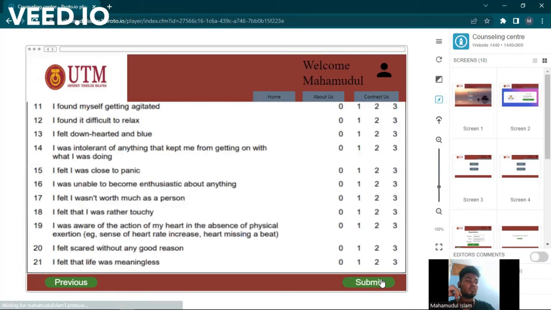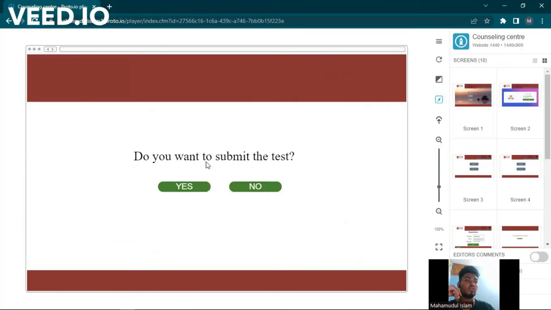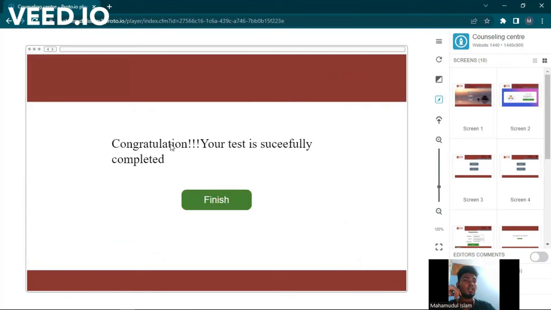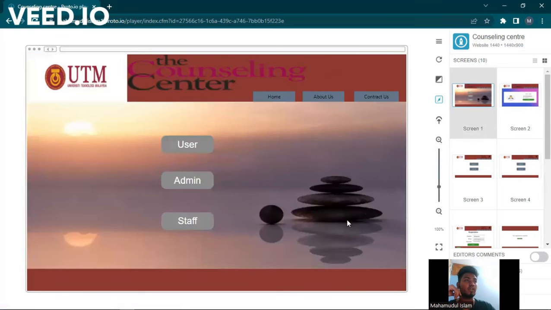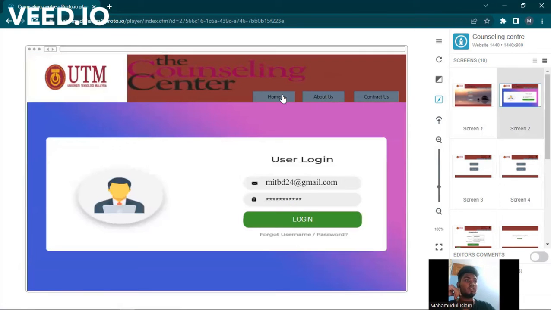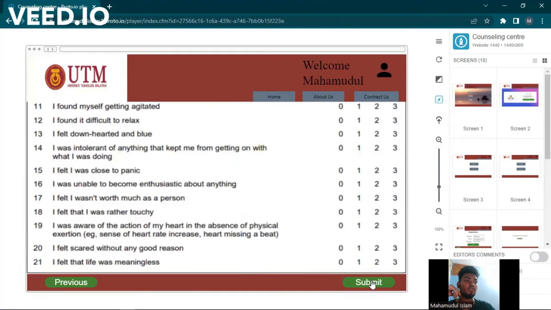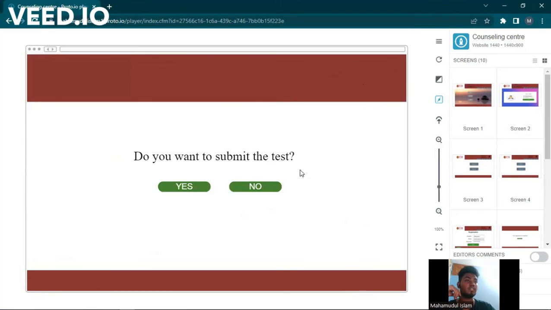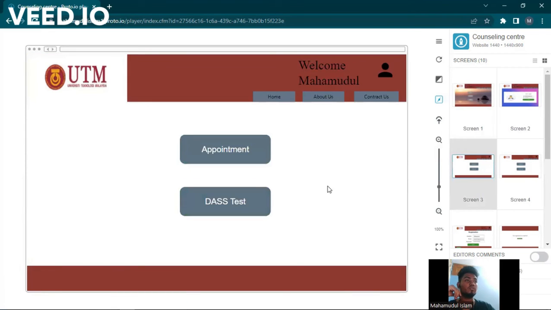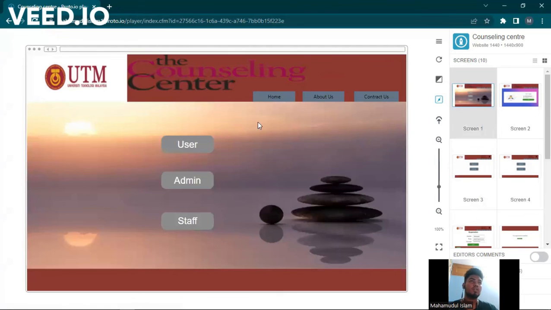This time we go to next and then submit it, then it will ask us whether we want to submit this test. If we want to, we can click yes, and we can click on the finish button. And there is a home button that will help us go to our home page. And if we didn't want to submit the test, then we can click on the no button, and then it will show us the appointment page. And then we can click the home button, and we come back to the home page. And here is my demonstration part.